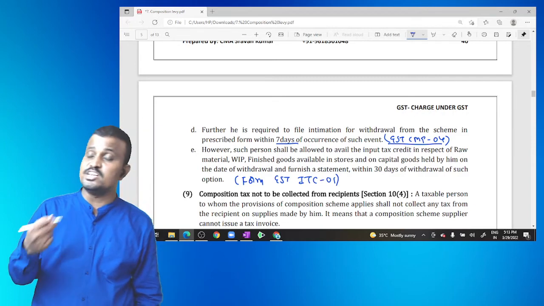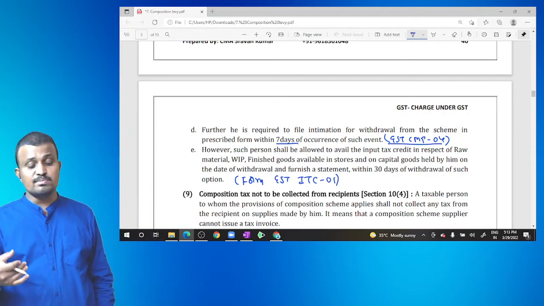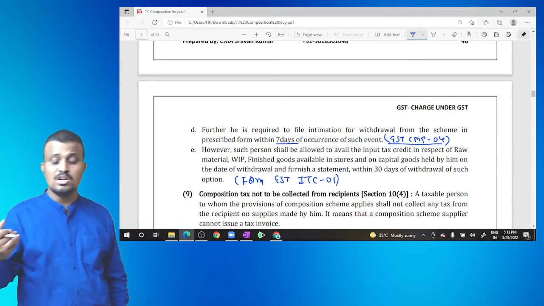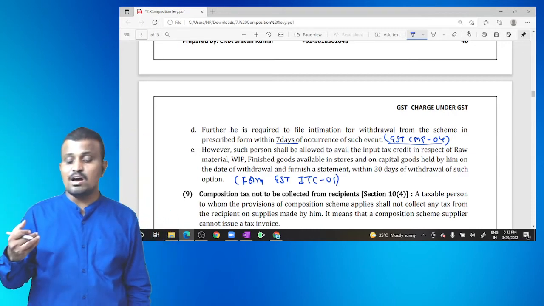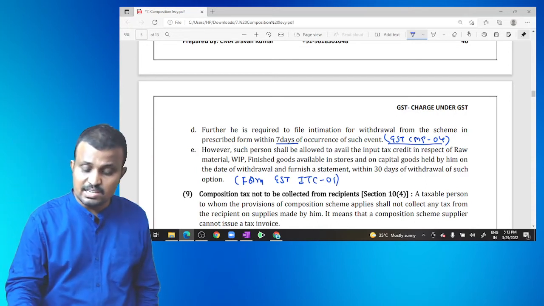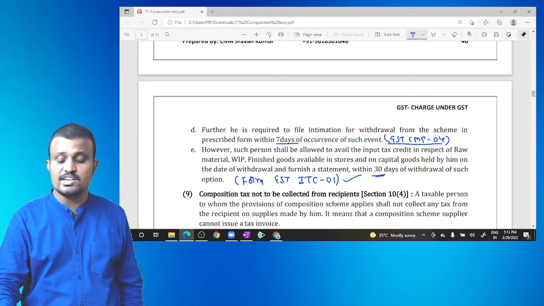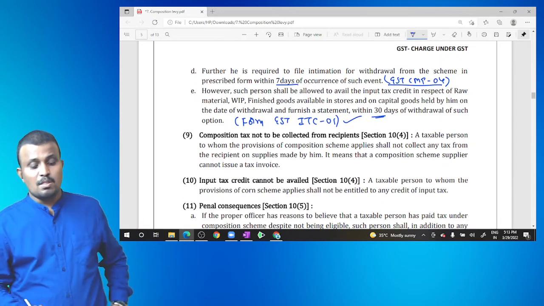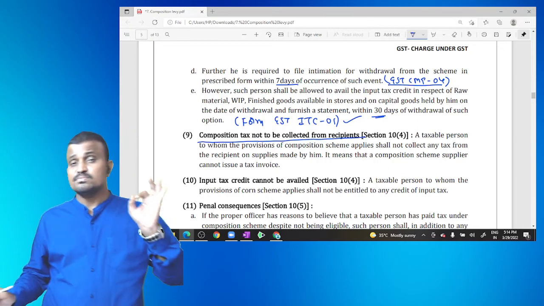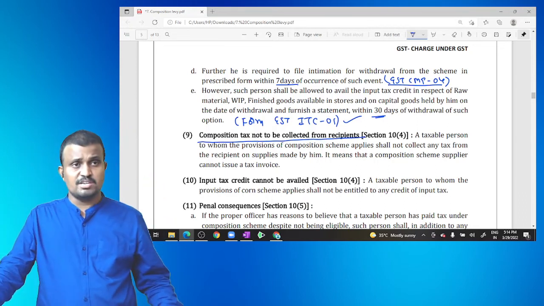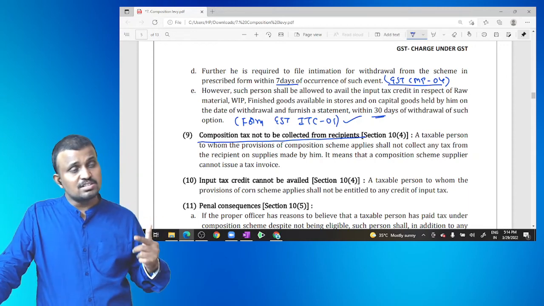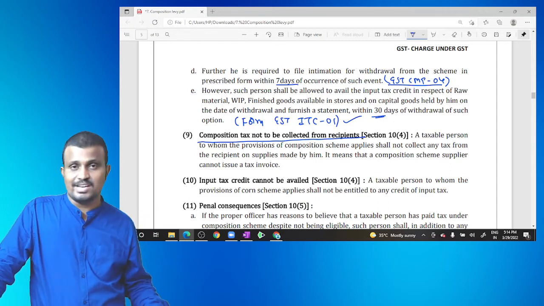Next, he has to intimate the details of inputs such as raw material, work in progress and finished goods which are available on the last day of withdrawal from the composition scheme, within 30 days of such withdrawal, in form GST ITC-01. Then, remember one thing: once the party opts for the composition scheme, he is not eligible to collect tax, and is not eligible to claim the input tax credit.